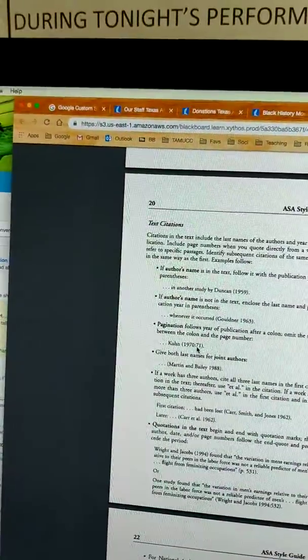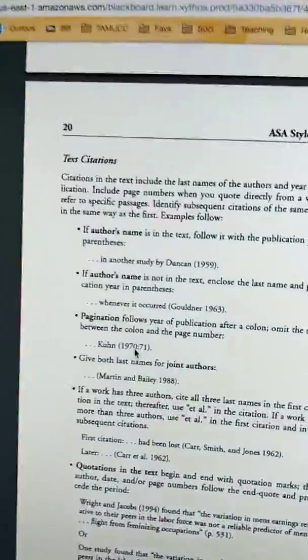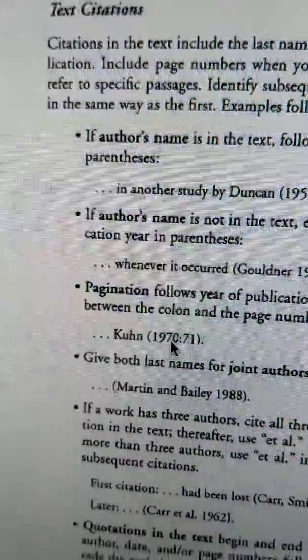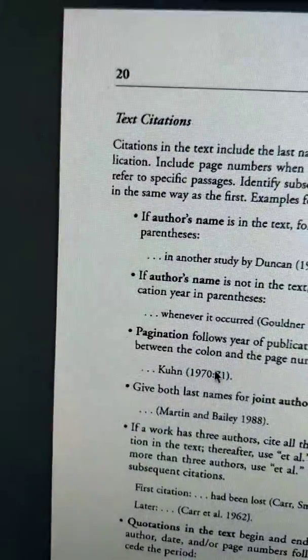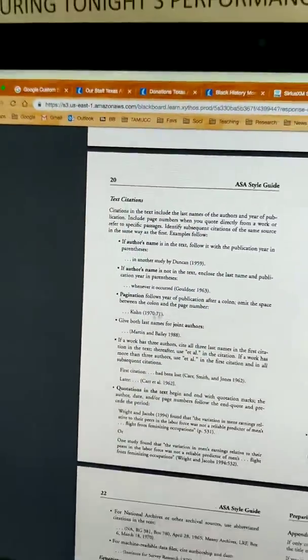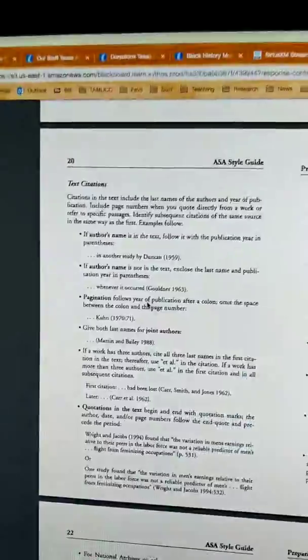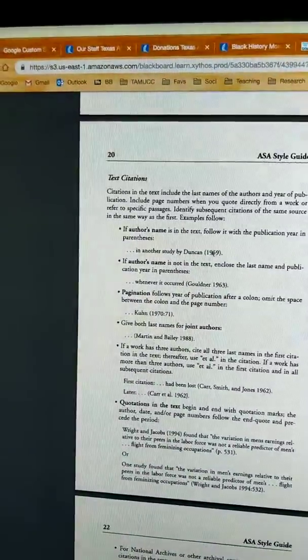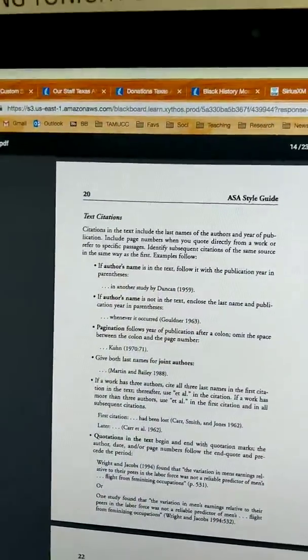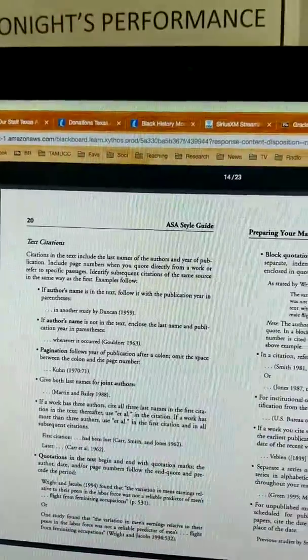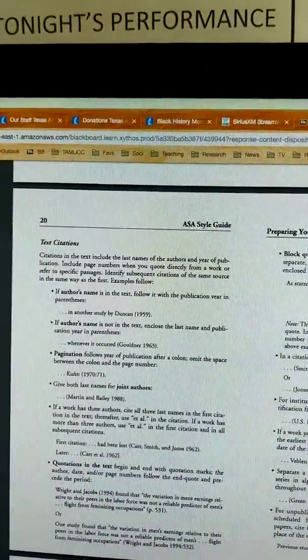If you're using a page number, if there's a particular quote you're using from a particular page, you would do it like this, where after the year you have a colon and then the page number where that quote comes from. So do make sure you cite within the text the material you're using from The Real World or Destined for Greatness in that sense.